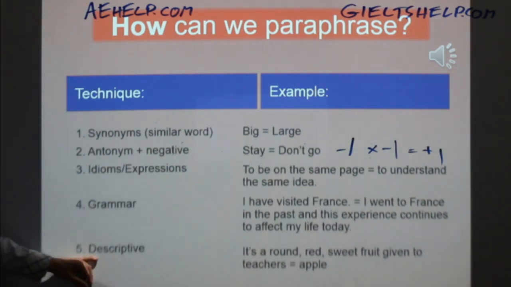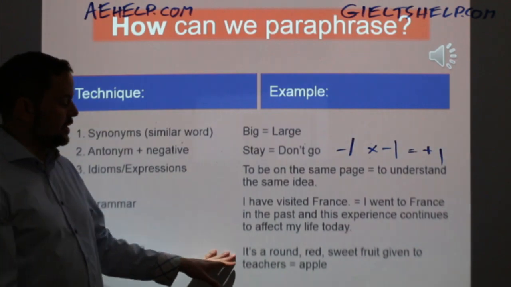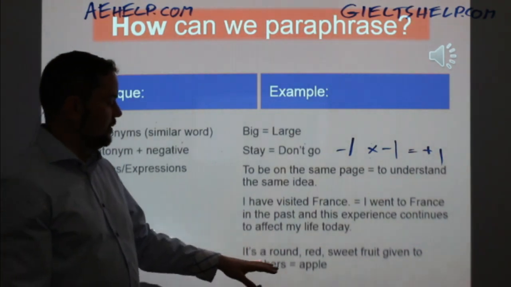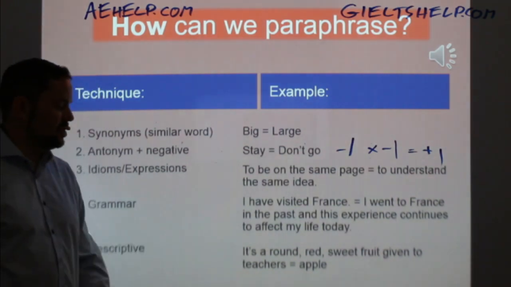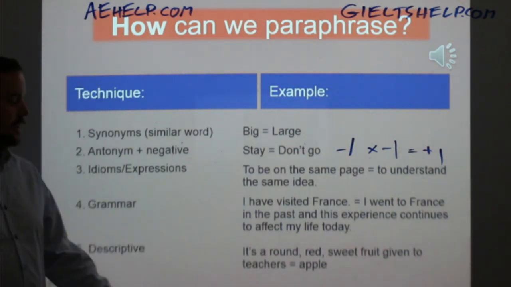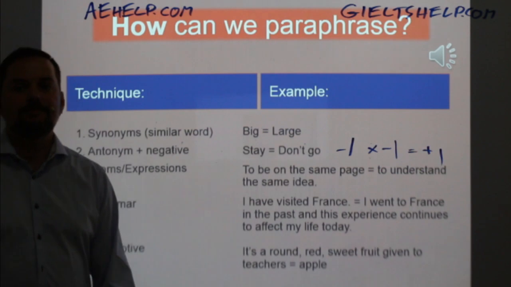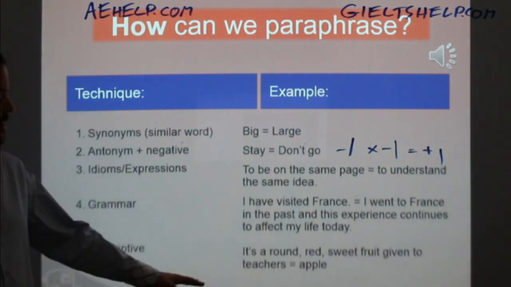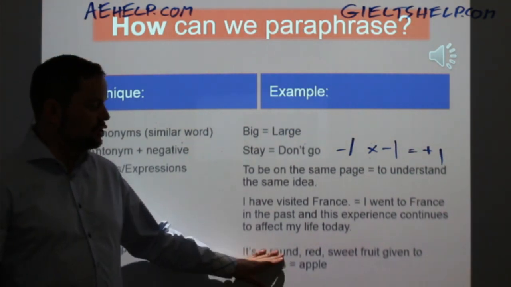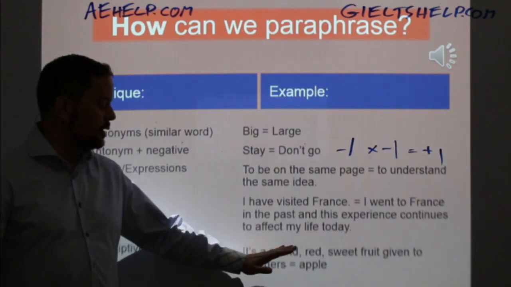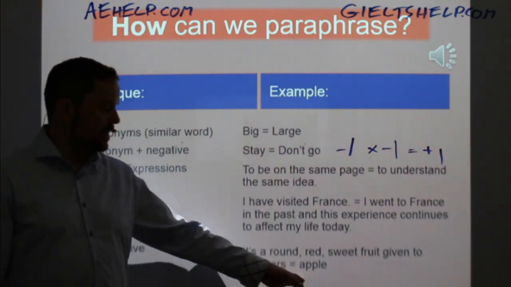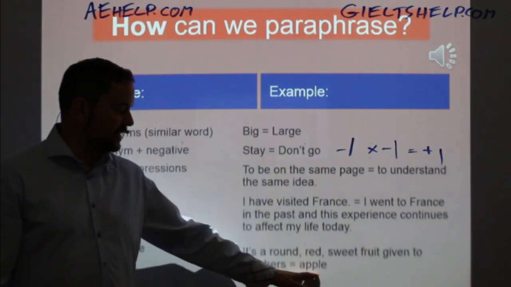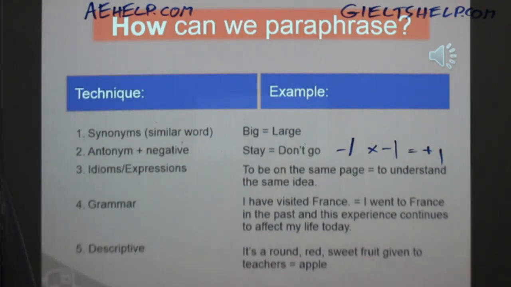Now, the 5th kind of paraphrasing is descriptive. It's a round, red, sweet fruit given to teachers. What is it? It's an apple. Okay? So again, you can describe an object or an event or an idea, and then that will also paraphrase the exact noun of what that is. All right?